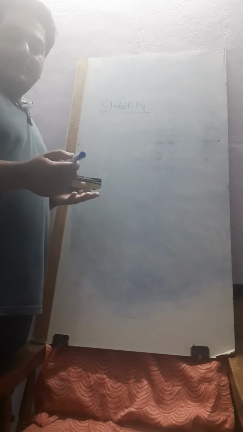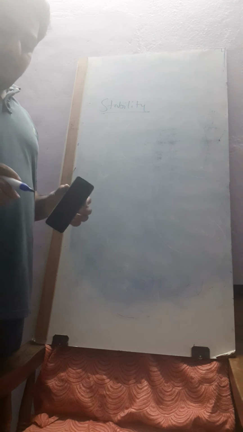See, for example, a person is sitting or standing. If his center of gravity is not fixed, he can't sit properly. If the center of gravity is right, he can sit for a long time. If you know the center of gravity, you can balance. For example, if you know the center of gravity of this pen, I can balance it many times. If you don't know, it can't be balanced. It won't be stable. Either it will fall or something else.